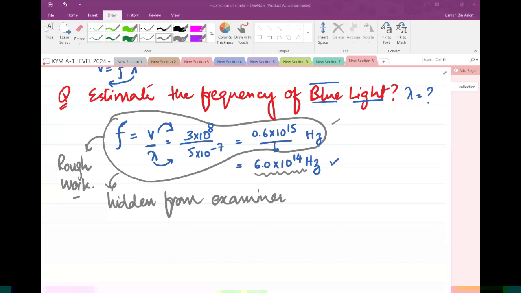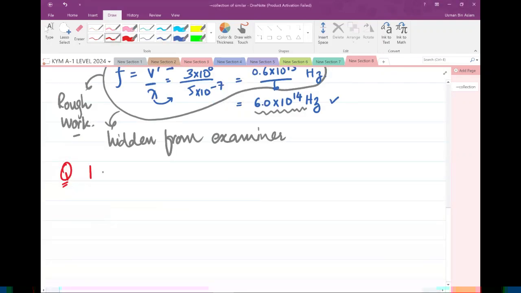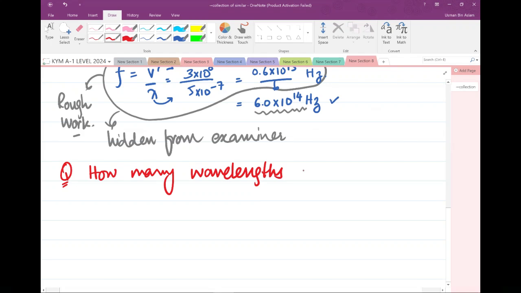Here is another example for you from the same concept. That is, examiner says, how many wavelengths of red light are in 1 meter length?